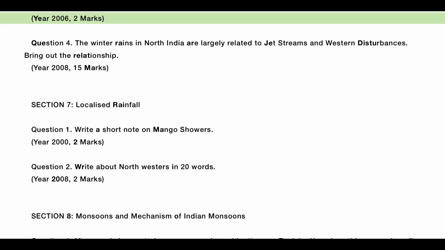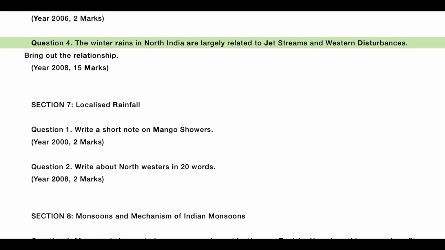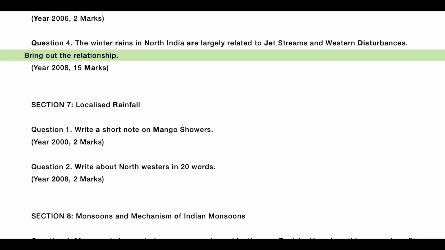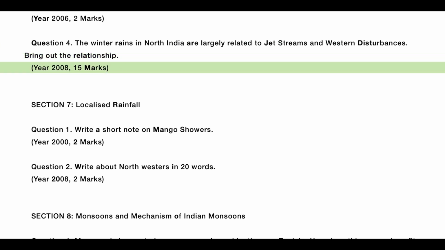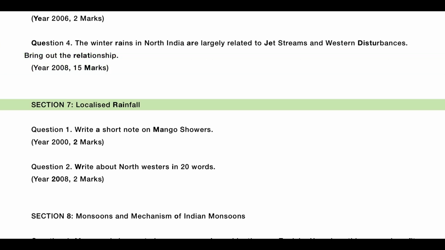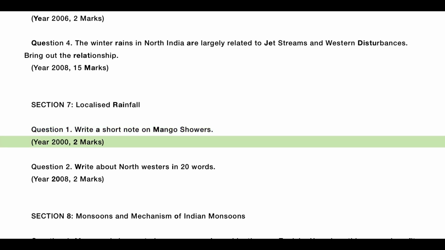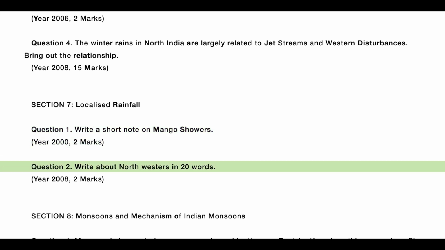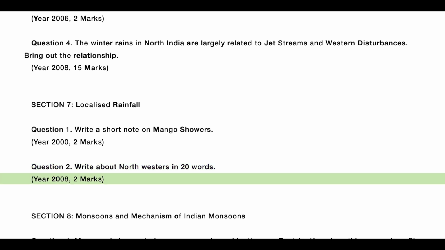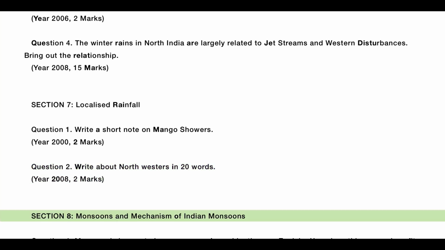Year 2006, 2 marks. Question 4. The winter rains in North India are largely related to jet streams and western disturbances. Bring out the relationship. Year 2008, 15 marks. Section 7, Localized Rainfall. Question 1. Write a short note on mango showers. Year 2000, 2 marks. Question 2. Write about northwesters in 20 words. Year 2008, 2 marks.